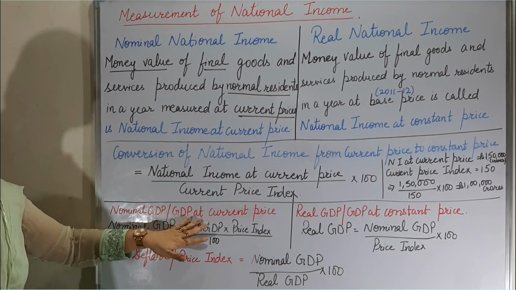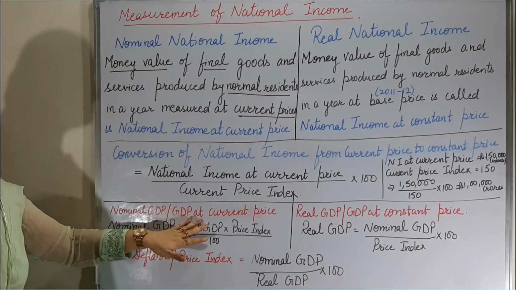So nominal GDP is equal to real GDP multiplied by the price index, divided by 100. The price index will be given to you in the question. I am repeating the same because this should be very clear to you. So nominal GDP can be calculated if real GDP is given to us.